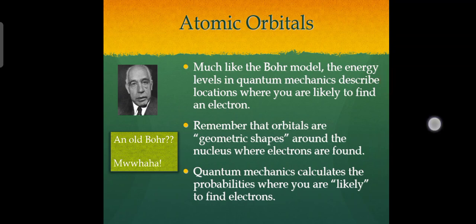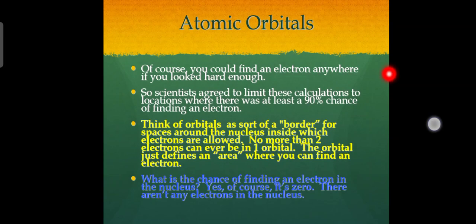So, coming to the next, atomic orbitals. Of course, you could find an electron anywhere if you looked hard enough. So scientists agreed to limit these calculations to locations where there was at least a 90% chance of finding an electron. Think of orbitals as a sort of border for spaces around the nucleus inside which electrons can be. The orbital just defines an area where you can find an electron.